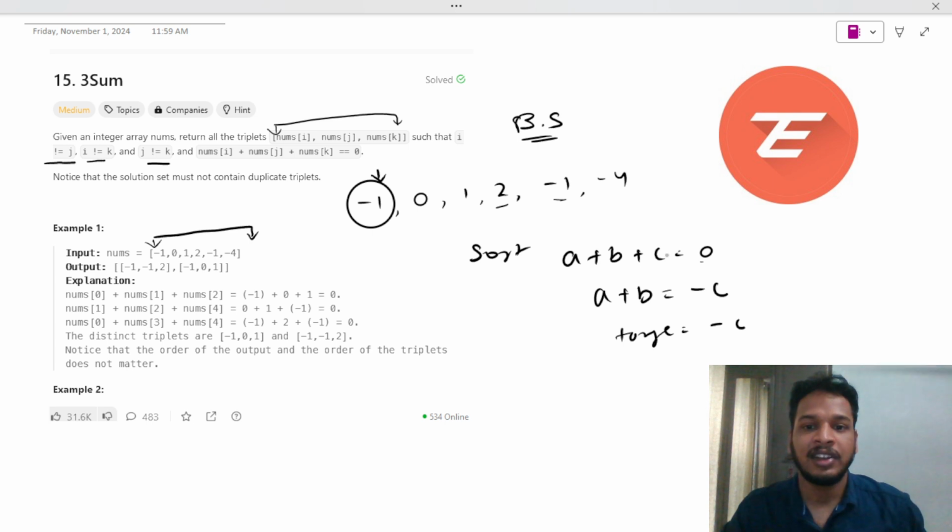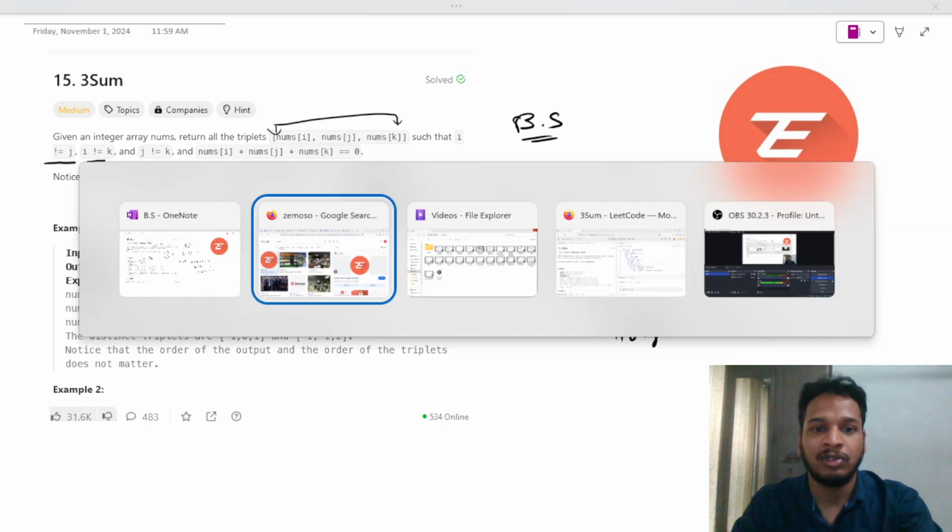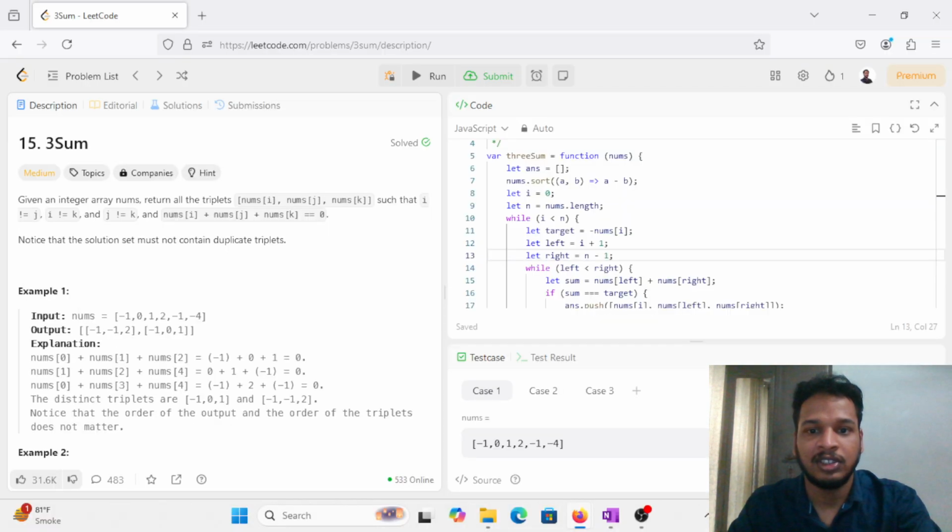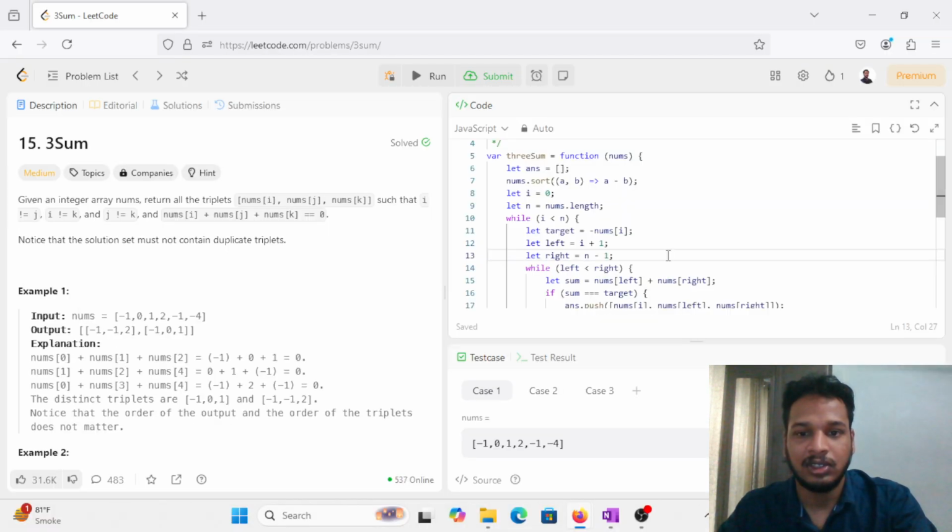I will take low over here and high over here, and I can find my target. If the target matches, that is what I will get. I solved this problem this way: target is equal to minus nums of i, left from i plus 1 and right from n minus 1.